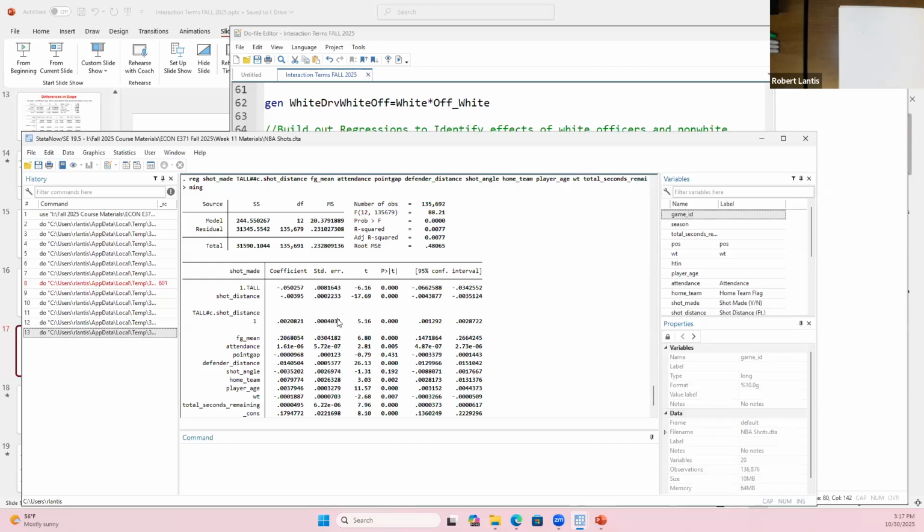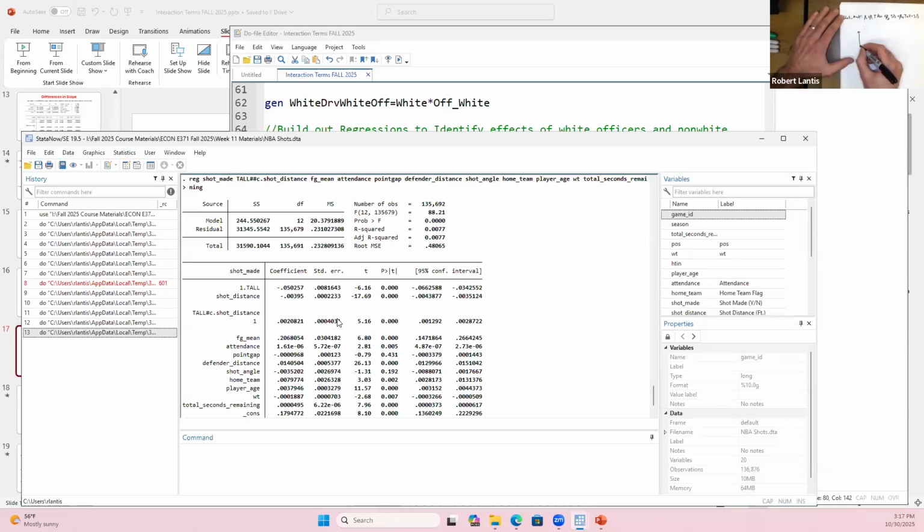If I'm thinking about plotting these points, we were saying, was the shot made? That was our dependent variable. We had this dummy variable of whether or not they were tall, we had shot distance, and then we had the interaction of the two.